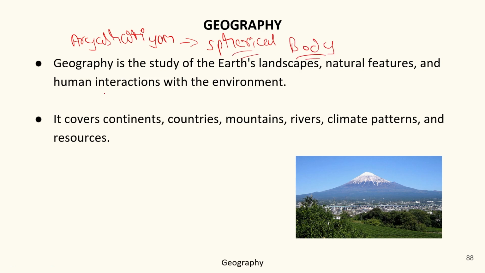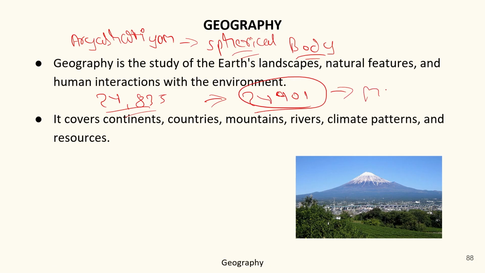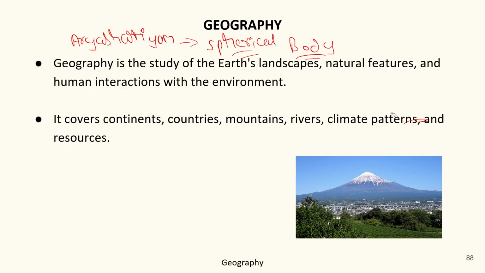Okay. He also measured the Earth's circumference, which was nearly about 24,835, which is very similar to 24,901, which we find today in modern times. So in his book Aryabhatiyam, he declared Earth as a spherical body, also measured the Earth's circumference about 24,835, which is very near to the modern time circumference, around 24,901.